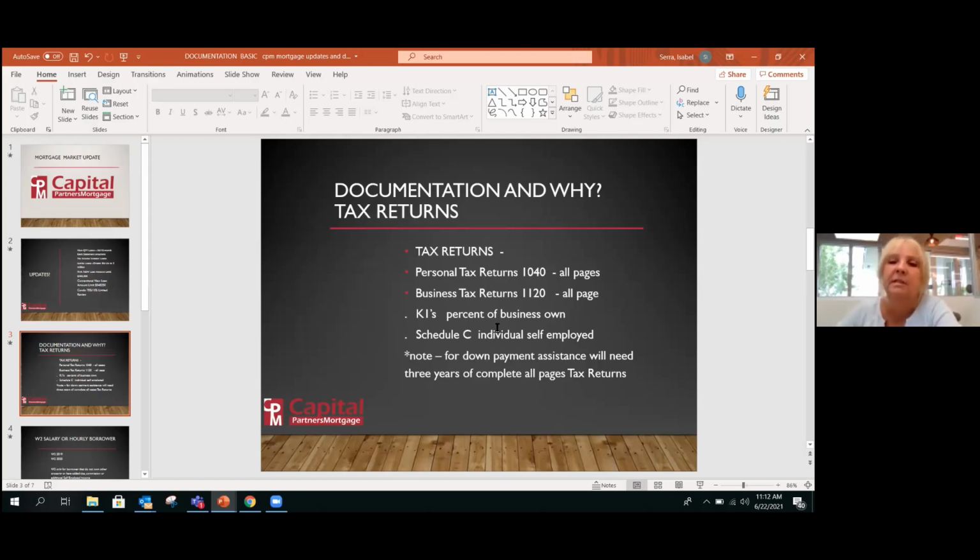It's about the 5th or 6th page of the personal tax returns, and it will give us the gross income less any expenses that the borrower has used, like uniform, gasoline, and whatever net income they use there is the income we're going to populate on the personal tax return on the first page. Any questions so far?